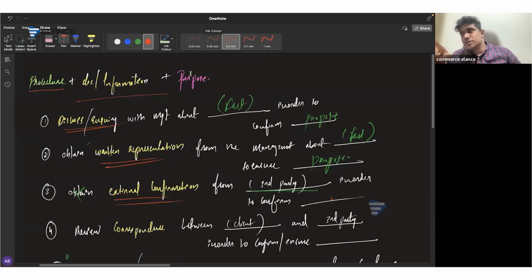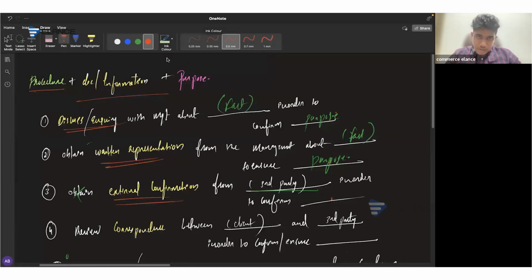And within the substantive procedure itself, you can consider substantive analytical procedures, which are comparisons, like compare the current year allowance for receivables as a percentage of receivables with the previous year and the industry standard. That's a substantive analytical procedure. As well as you can consider substantive test of details. This is what we consider substantive test of details: discussing with management, obtaining representation, external confirmation, and so on. So any of these can be included. So this is not specifically substantive procedure. Instead, in AAA, we are giving emphasis on audit procedures.